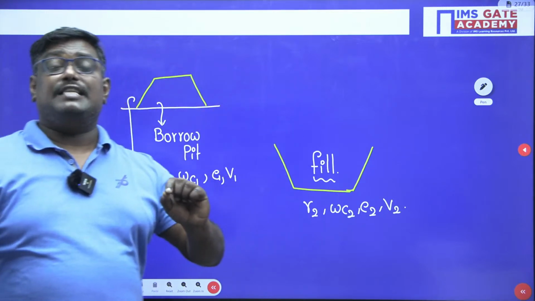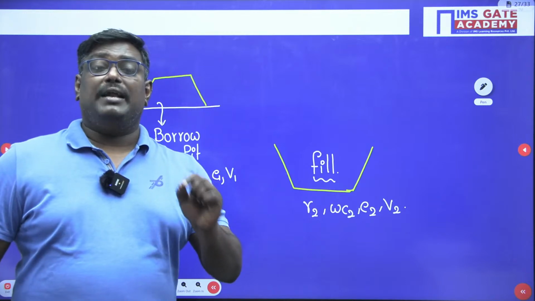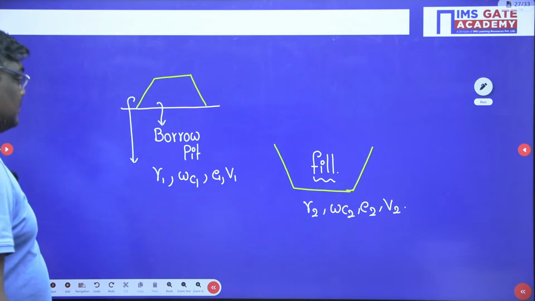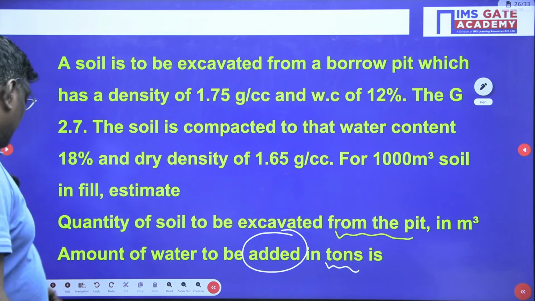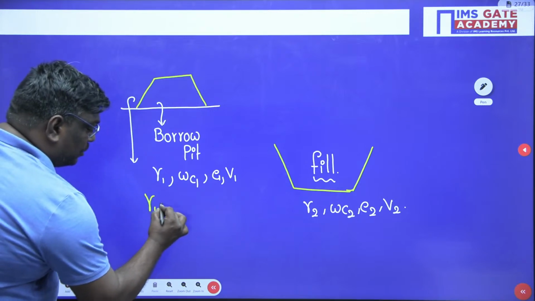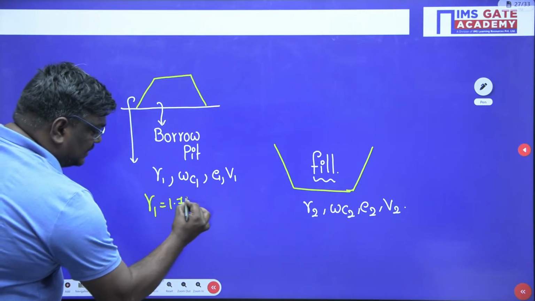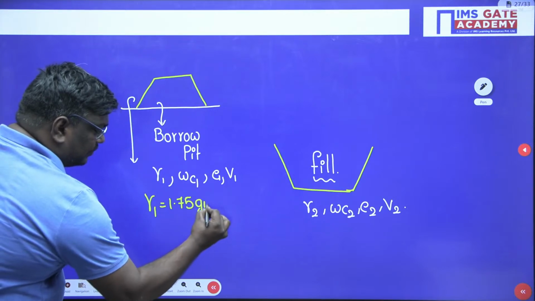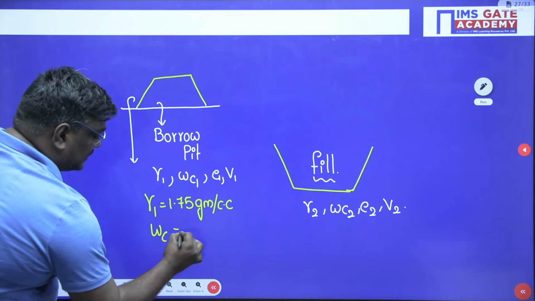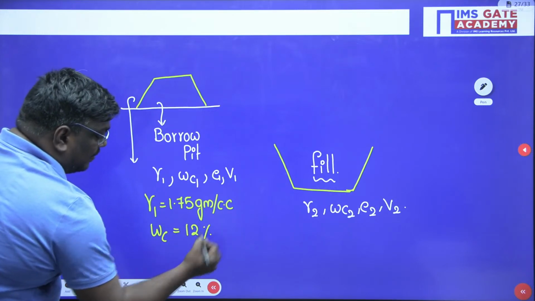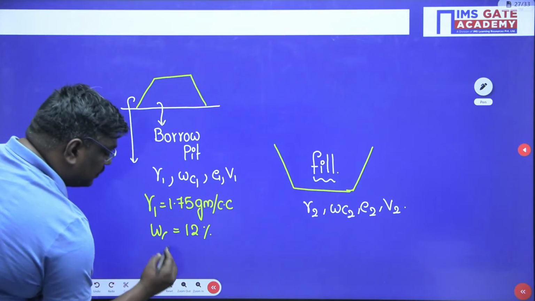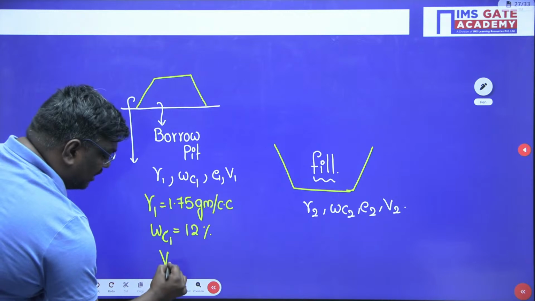What is the first case they are asking, sir? For a 1000 meter cube of fill, what will be the volume of the borrow pit? Okay. Now see students, the borrow pit has a density of 1.75 gram per cc. Sir, see, gamma 1 is equal to 1.75 gram per cc. Agree or not, sir? And water content is how much, sir? 12 percent. And my dear students, you don't know what is volume V1. Okay, water content 1 is given and V1 you don't know.